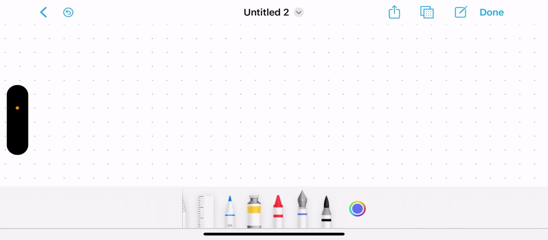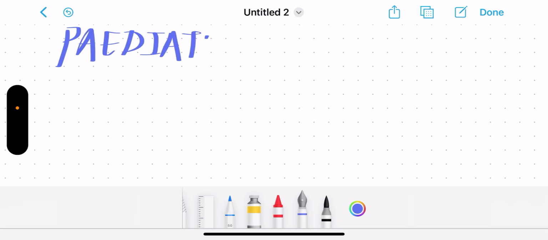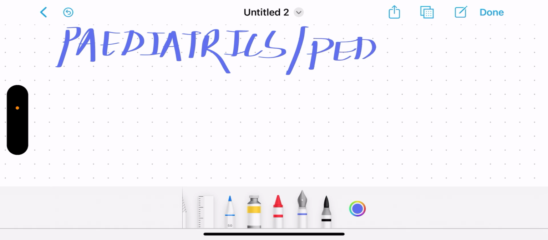Let us begin with the spelling of pediatrics. There are two different spellings of pediatrics. One is paediatrics, and the other spelling is pediatrics.